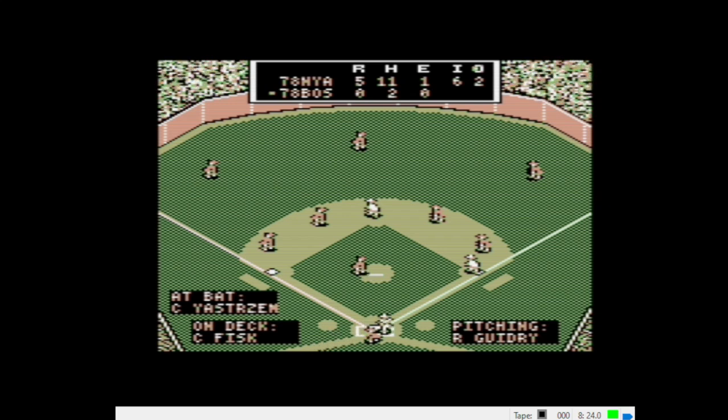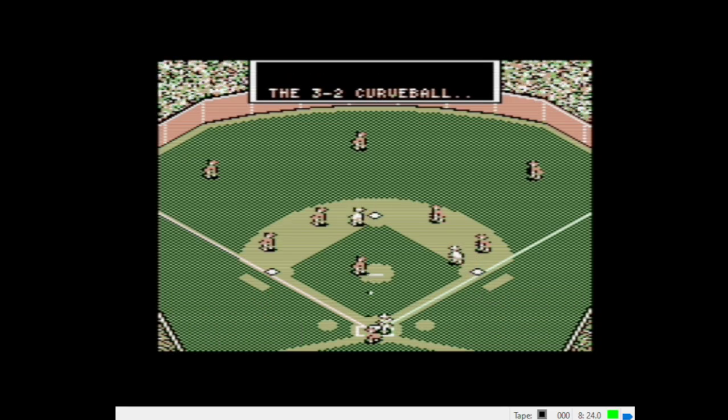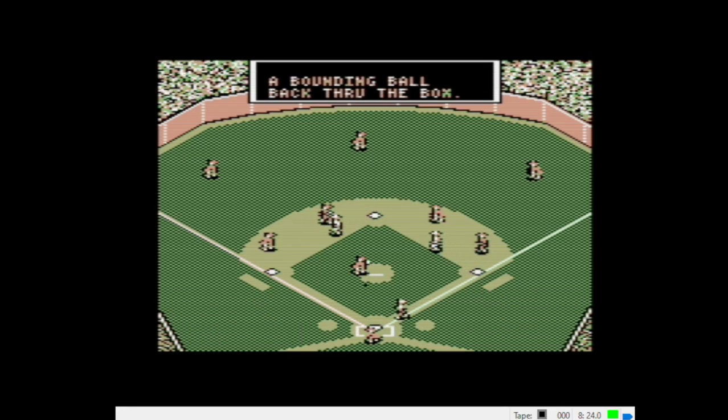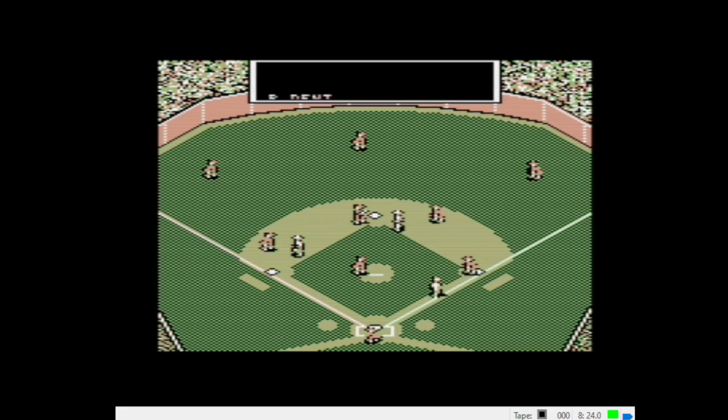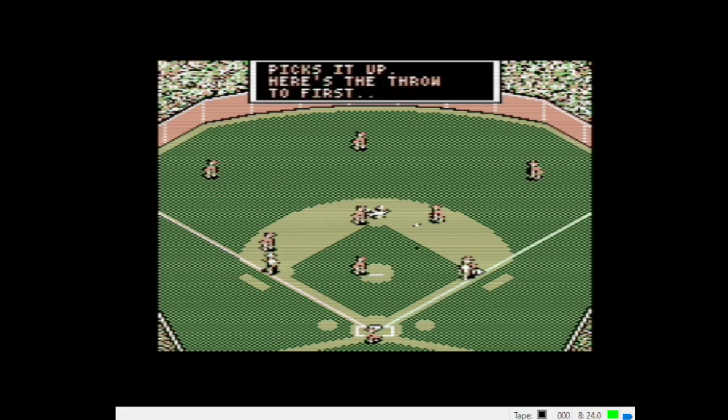Okay. Left-handed batting. Carl Yastrzemski facing lefty Ron Guidry. And we're going to throw Yaz a curveball. 3-2 curve. Bouncer through the box. Dent fields it. Throw to first.